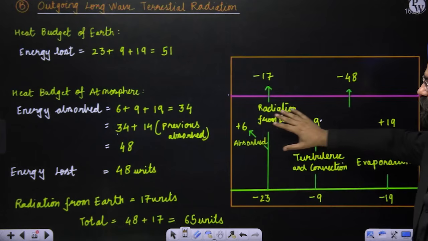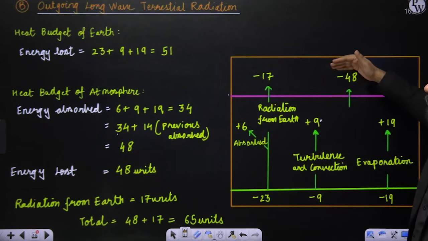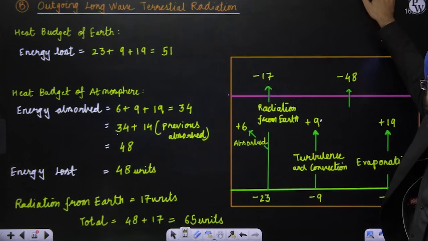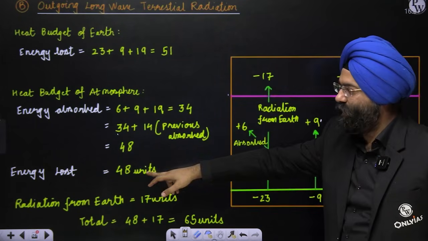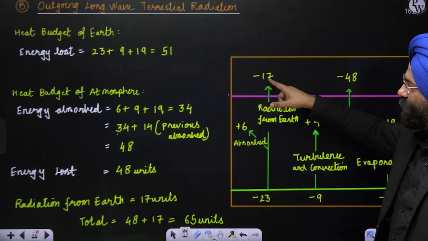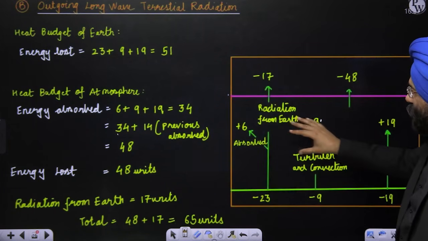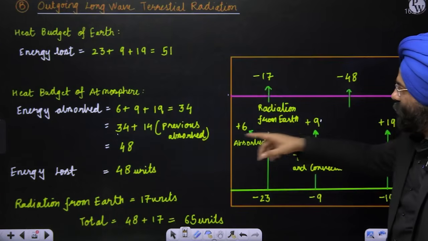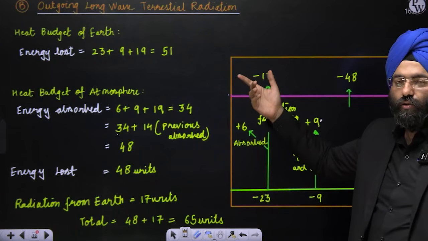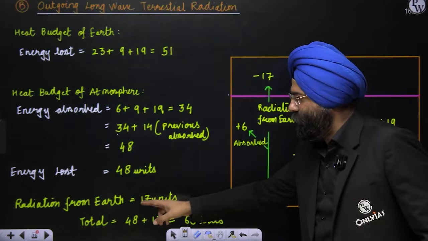This energy, which is 48 units, is again being lost later on to outer space. So energy lost is 48 units. Now see one thing: 17 units were being lost through this mechanism, and later on the 48 units are again being lost to balance the temperature. So this is 48 units, and 17 units from the radiation.